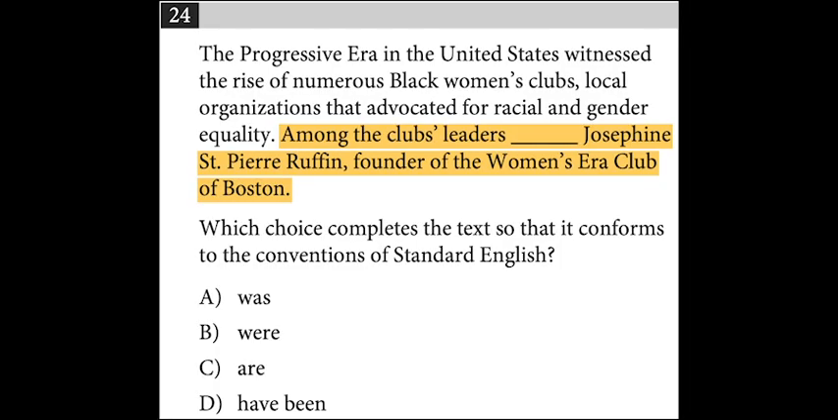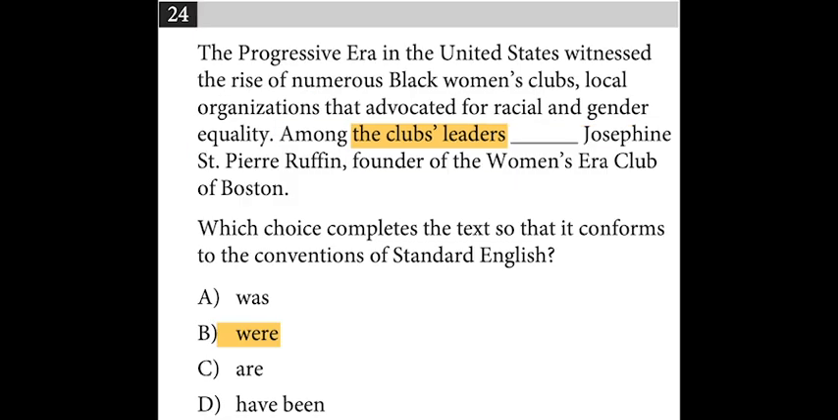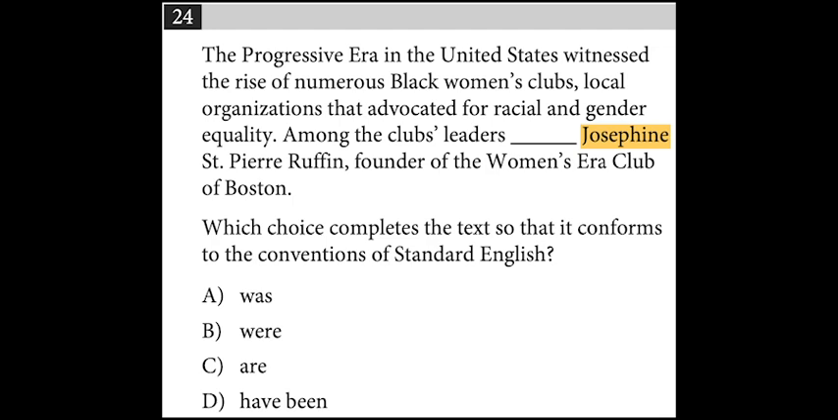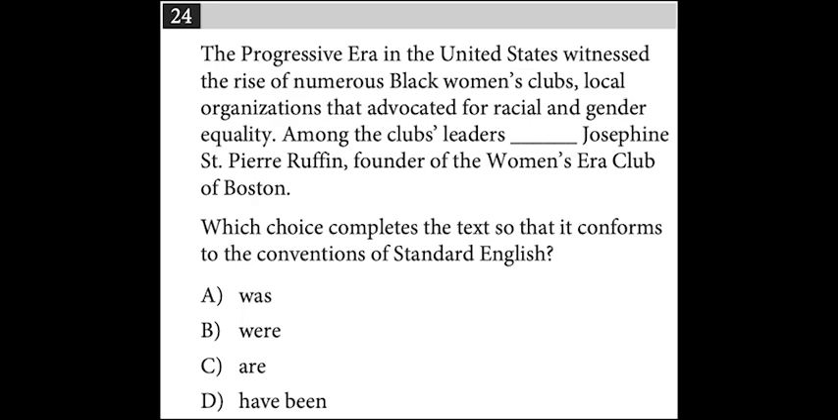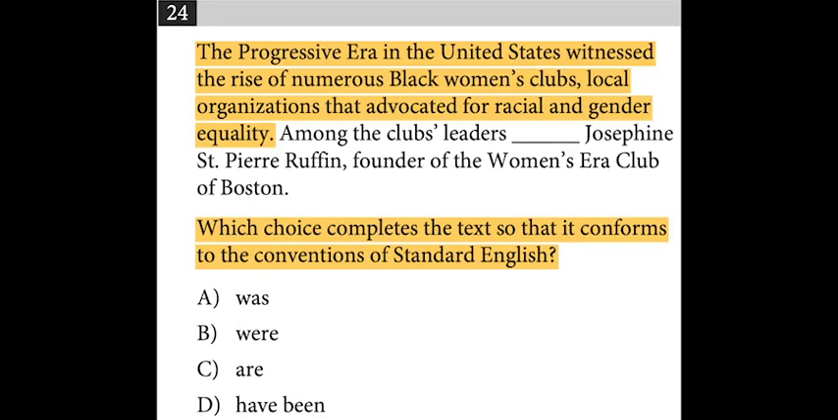Here's how this could come at you on the digital SAT. Among the club's leaders, blank Josephine St. Pierre Ruffin, founder of the Women's Era Club of Boston. Notice that B is a tempting answer because if we were moving quickly, we see "the club's leaders were," and we say, sounds good, moving on then. But the subject is Josephine. She's the one doing the existing. Josephine was among the club's leaders. When you rearrange the sentence with the subject up front, you'll be much less susceptible to this trap. Let's also take a moment to appreciate that, like many questions in the writing section, most of the words in the question were irrelevant. You're best off going straight for the sentence with the blank.